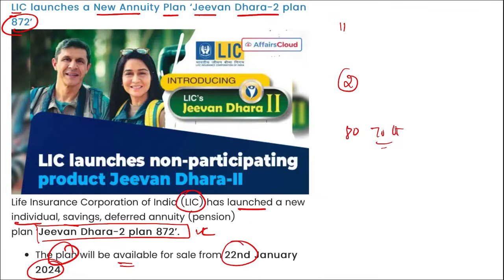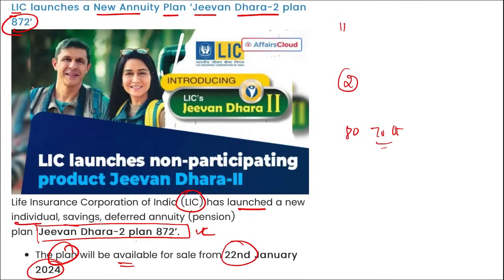period. What is the deferment period? The available deferment period is from 5 years to 15 years in the case of regular premium, and from 1 year to 15 years for a single premium. Correct, and the plan can also be revived within 5 consecutive years from the date of the first unpaid premium.